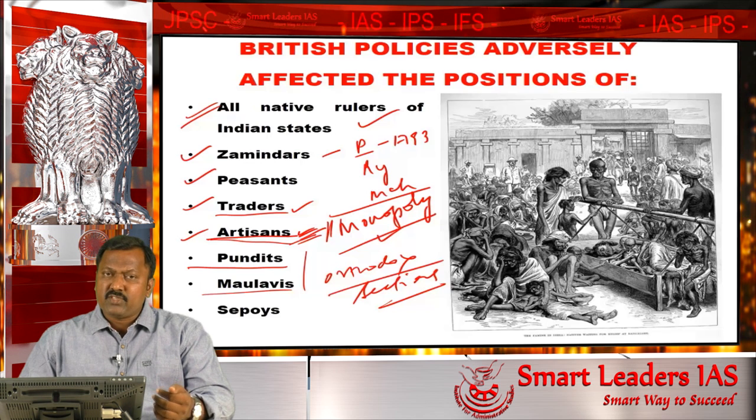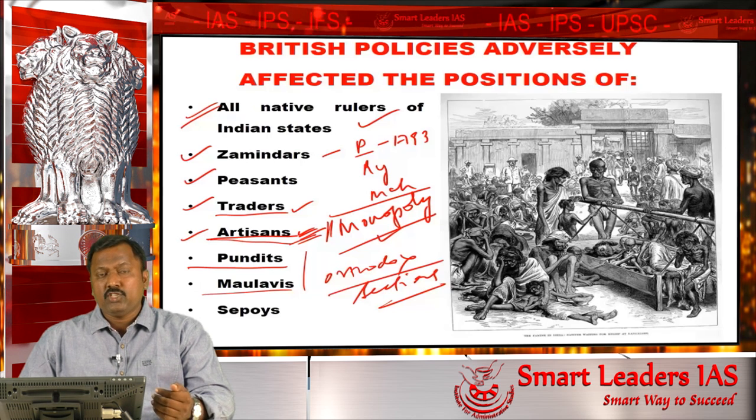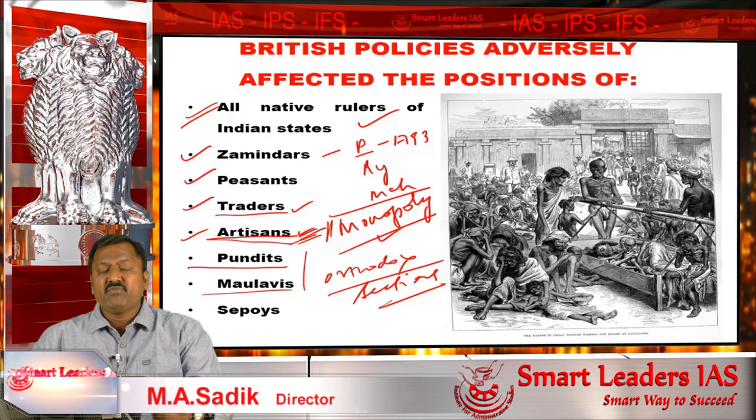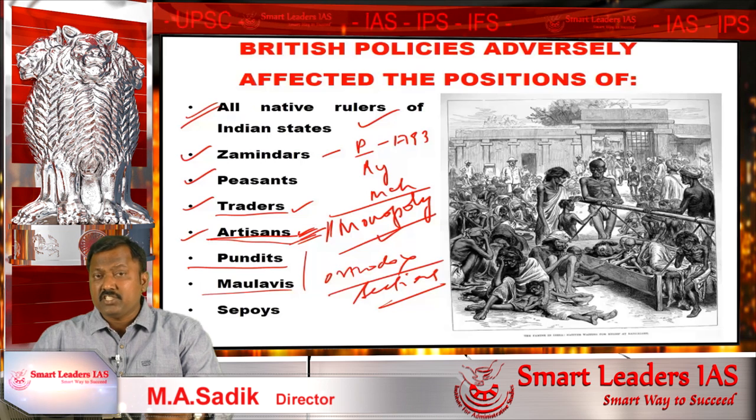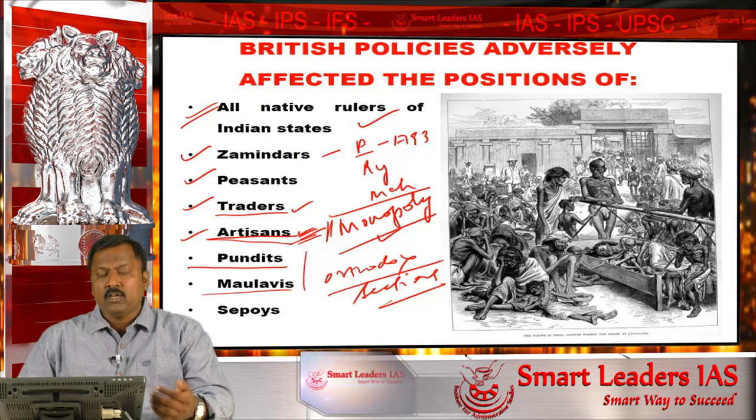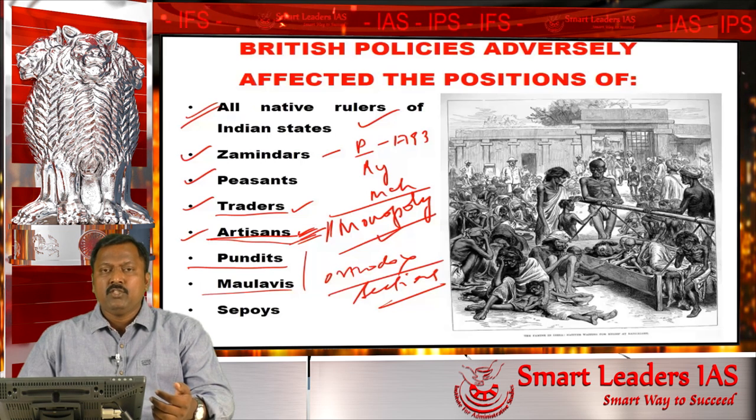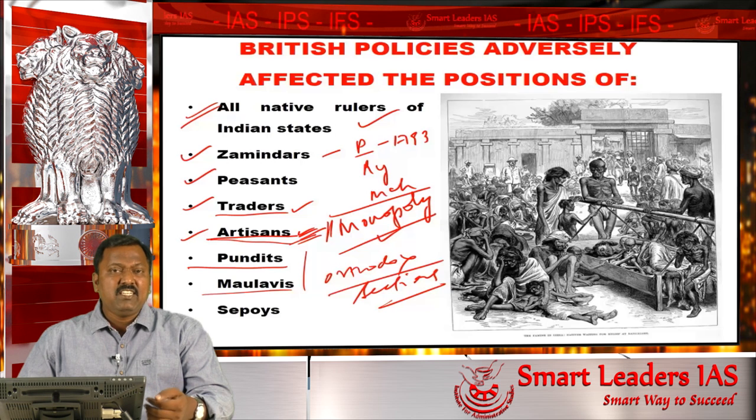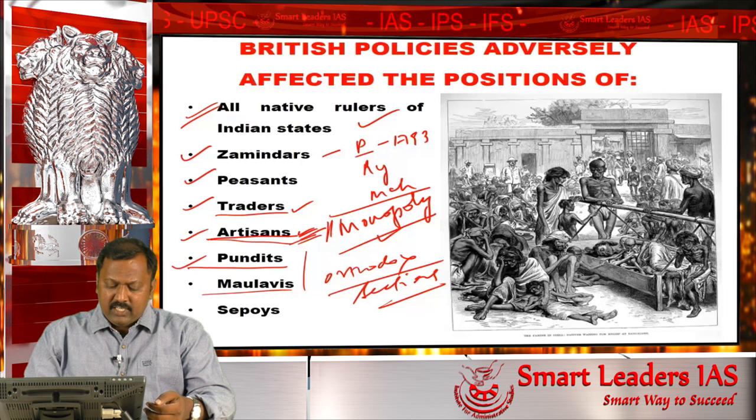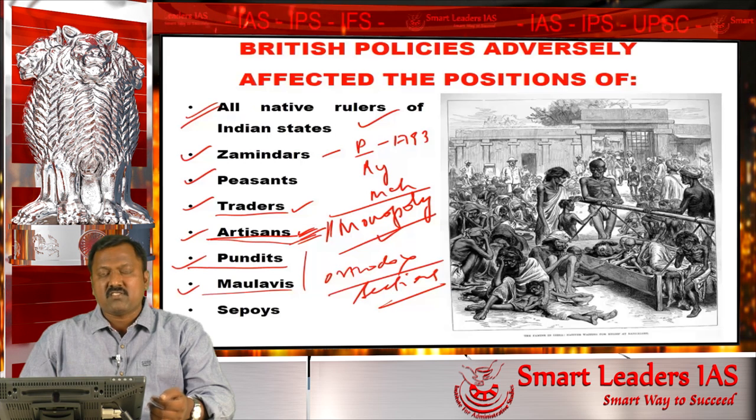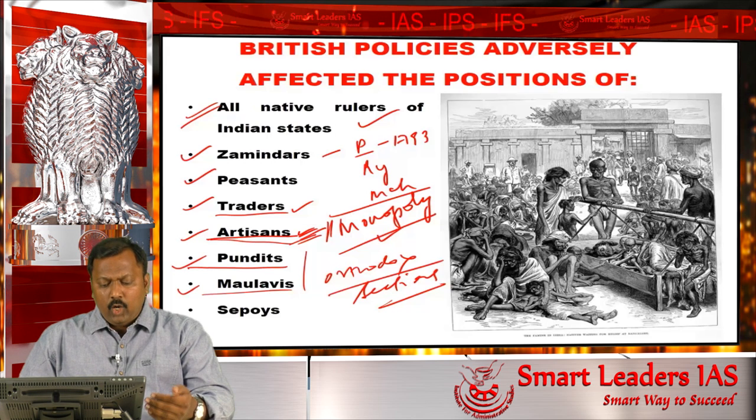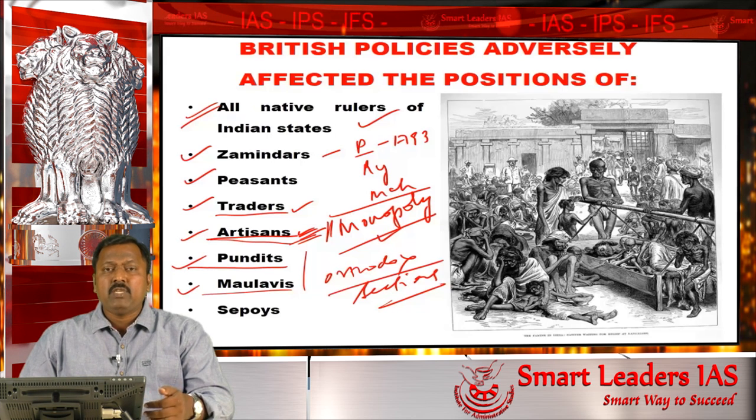So the British interference in religion, like the abolition of sati, and I will be speaking about the widow remarriage legislation in the year 1856. All these measures proved to be irritating as far as the Pandits and Maulvis, or the orthodox sections, are concerned. So all these sections of the society have been aggrieved.